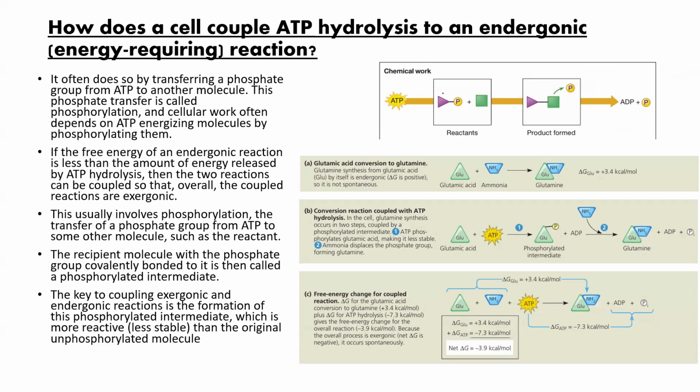Now see next how the cell will couple ATP hydrolysis with an endergonic reaction. For example, this is a reactant. After ATP hydrolysis, they will transfer the phosphate group to the reactant.